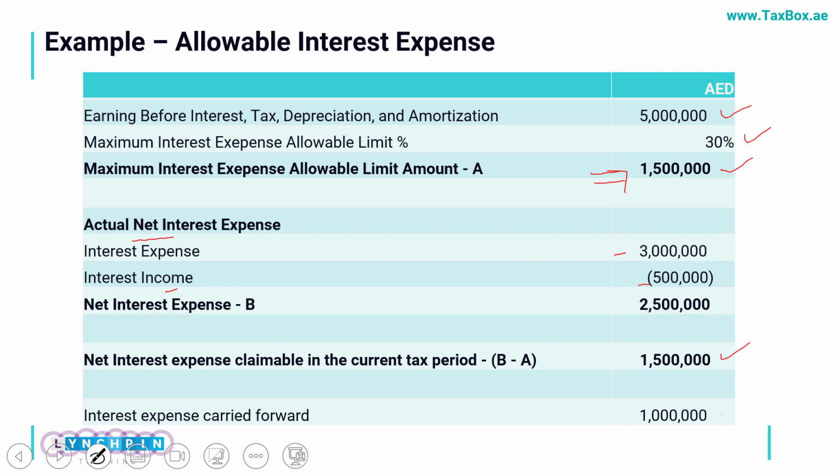The balance interest, which is 2.5 minus 1.5, can be carried forward up to 10 years, and in my future taxable income calculations I would be able to adjust this.